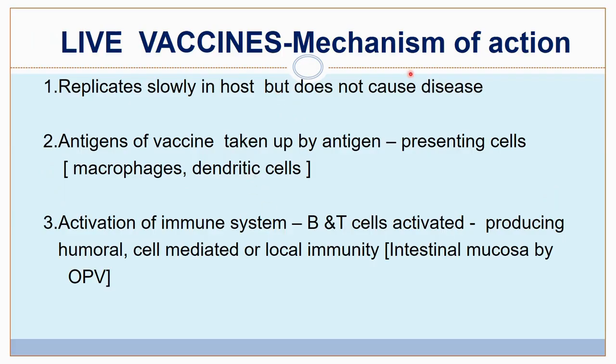The mechanism of action of live vaccines is: first, they replicate slowly in the host but do not cause disease. Then the antigens of the vaccine are taken up by antigen presenting cells, which are macrophages and dendritic cells. After that, there is activation of the immune system. Both B and T cell activation occurs, producing humoral as well as cell mediated and also sometimes local immunity. An example is the intestinal mucosa with the oral polio vaccine.